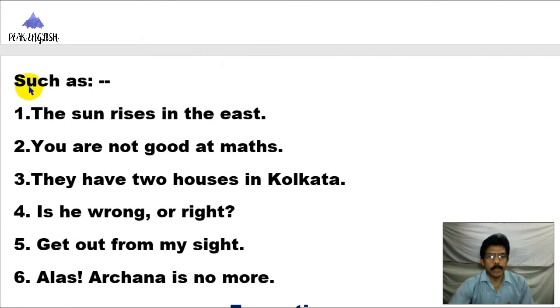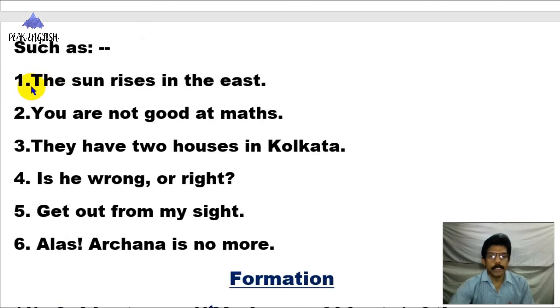Let's discuss some sentences like this. The sun rises in the east. Look here, rises, the sun every day. Not the sun rose, not will rise. That is rises, because it is a universal truth.